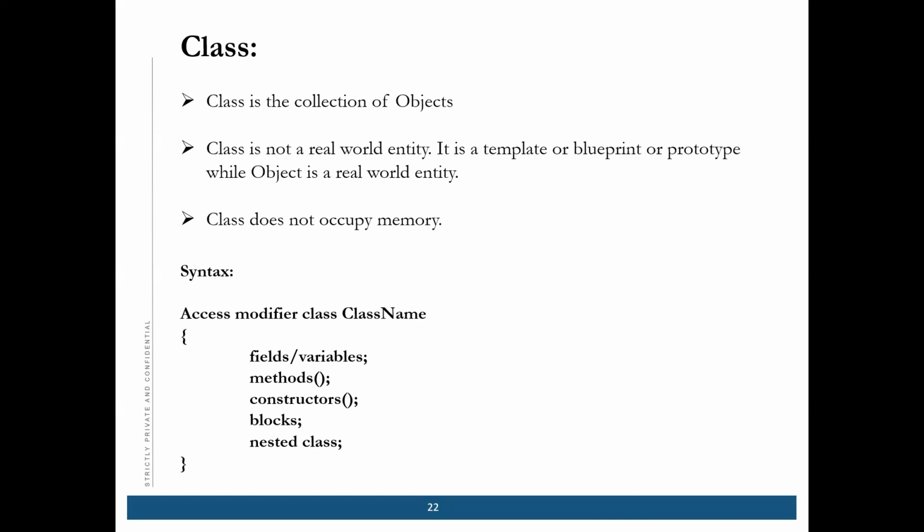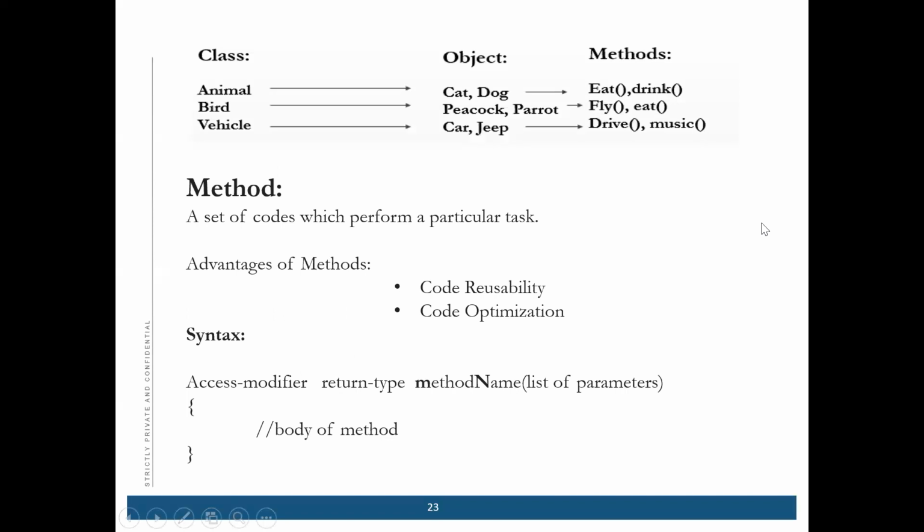This is the way it should be written. If you write all small or all capital, it will also work, but there should be a standard way of writing a class name.